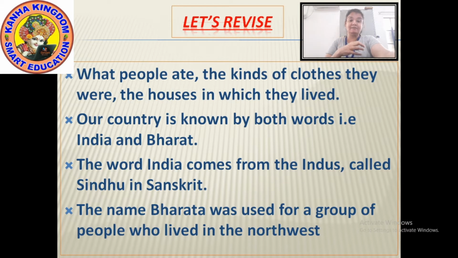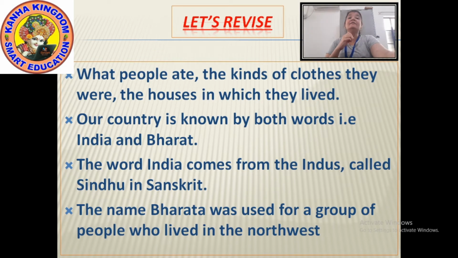We had also seen the life of the people who were herders, hunters, farmers, merchants, etc. The games which the children play, the stories which they hear, we had seen all this.